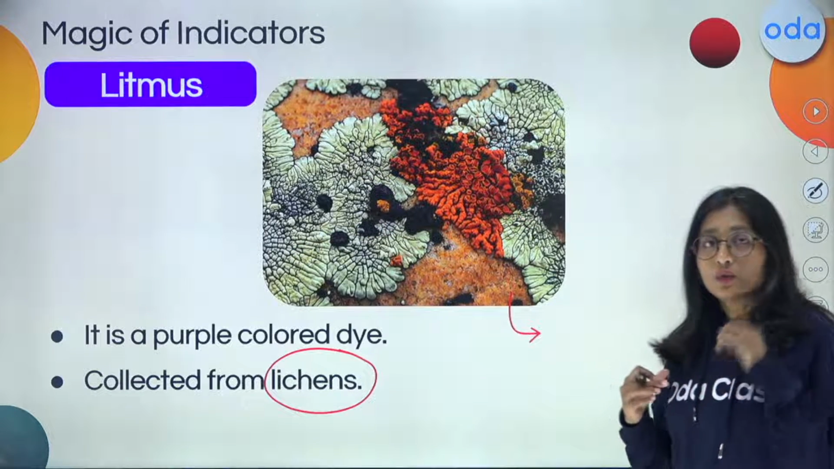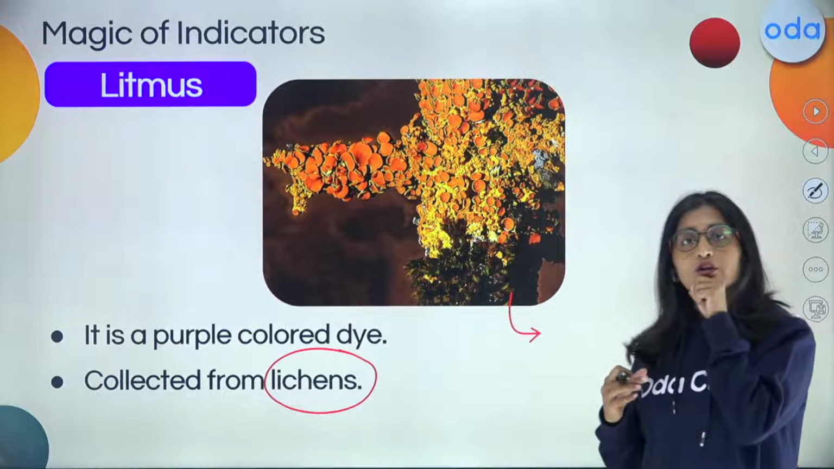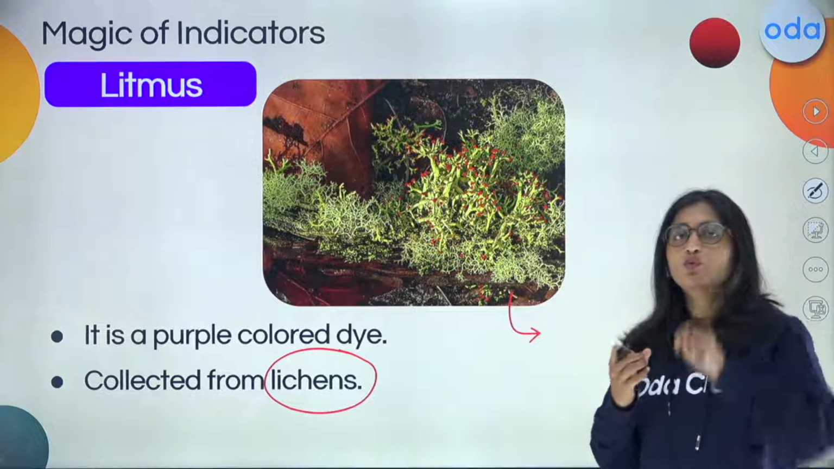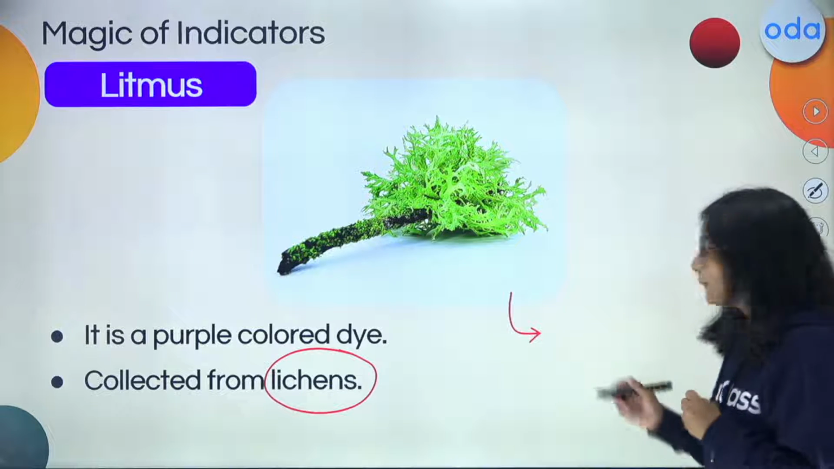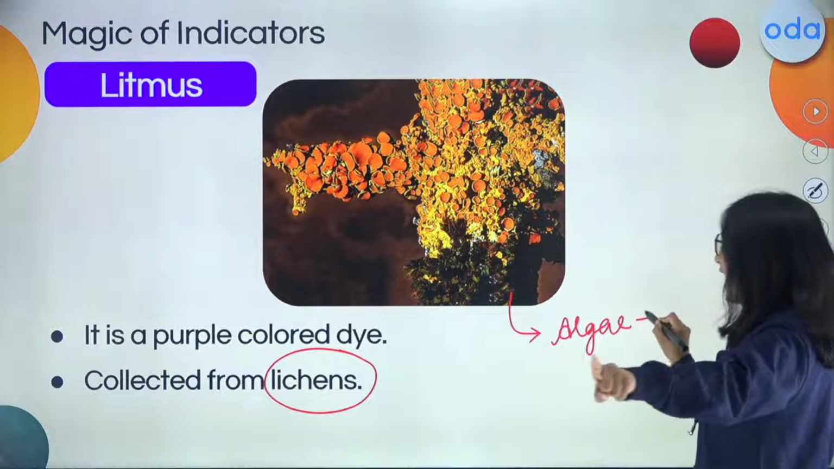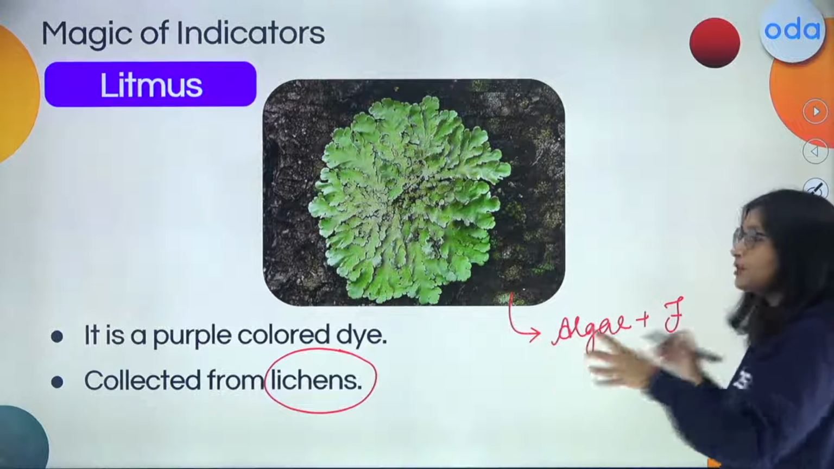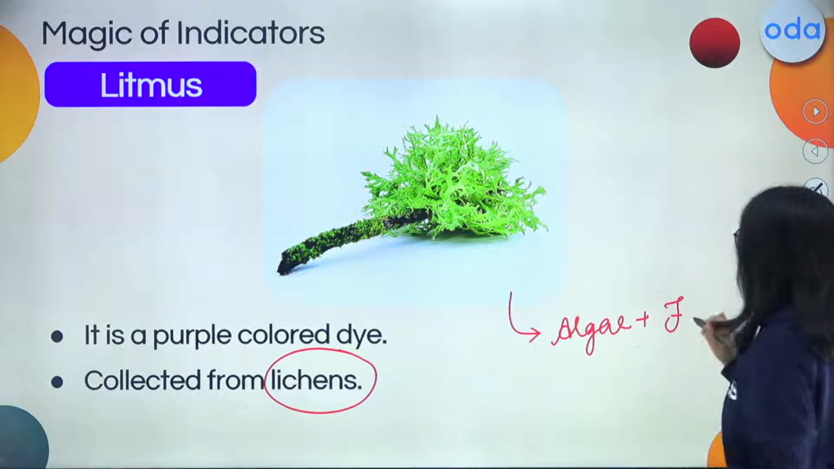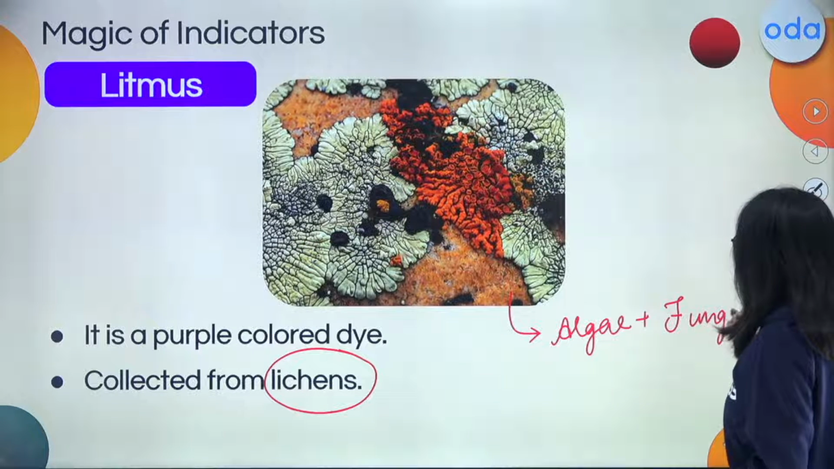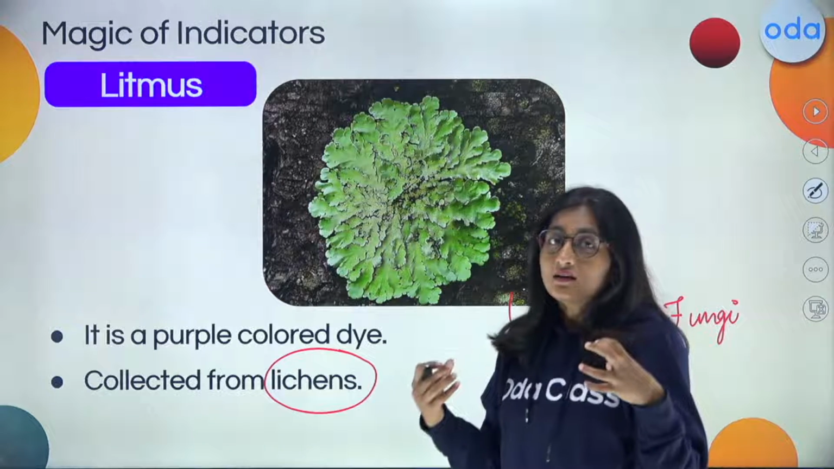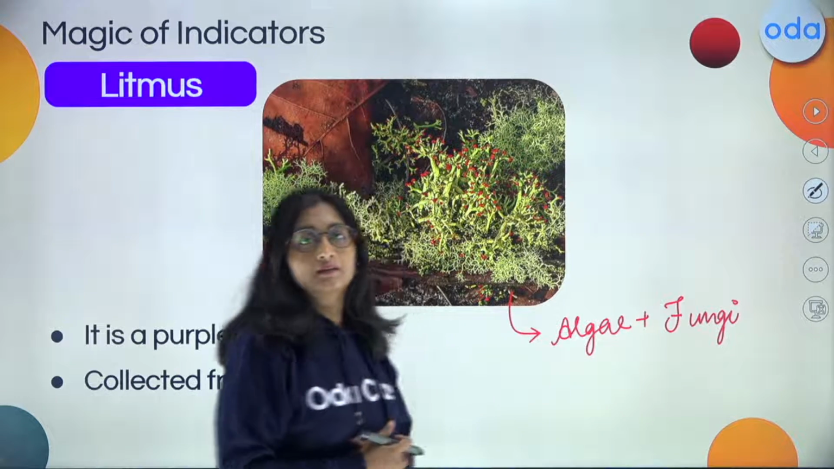When you look into it, you will find that this is the one where there is a symbiotic association between two members. What are they? They are algae and fungi. So when algae and fungi form a mutual relationship, a symbiotic association, they form the lichen. And now this lichen is going to show up as a pollution indicator.